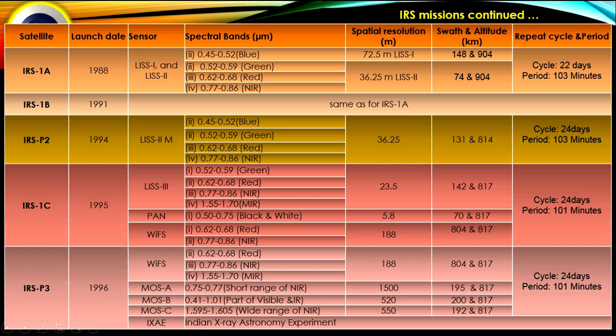Altitude of the satellite 904 kilometers. Repeat cycle of this satellite 22 days, and period 103 minutes.